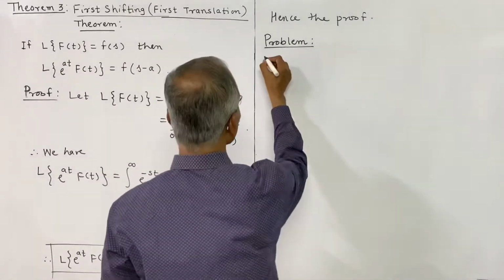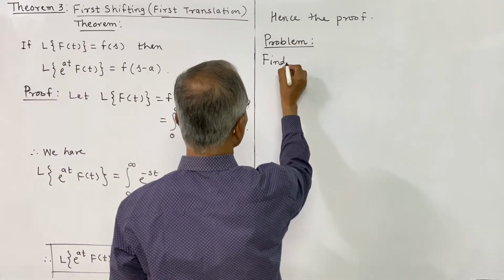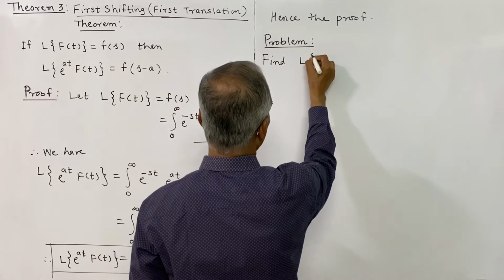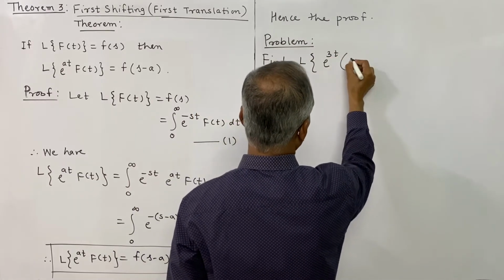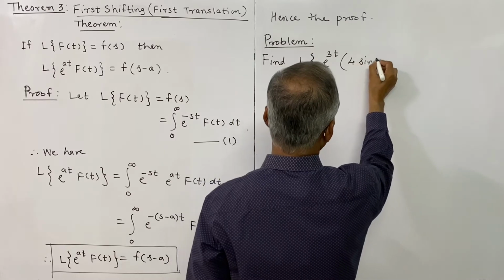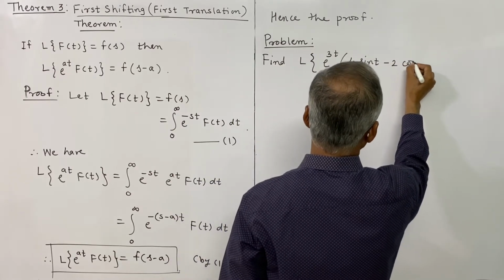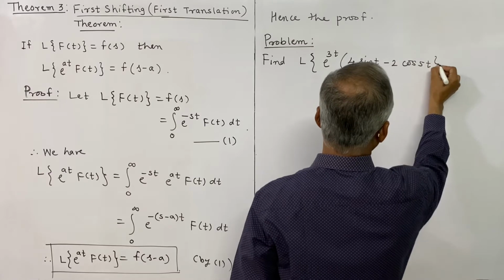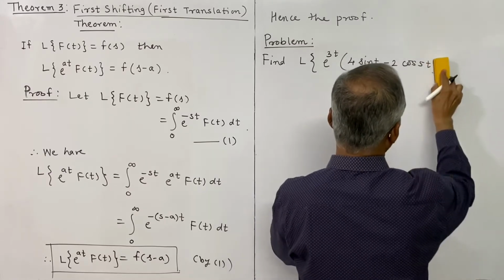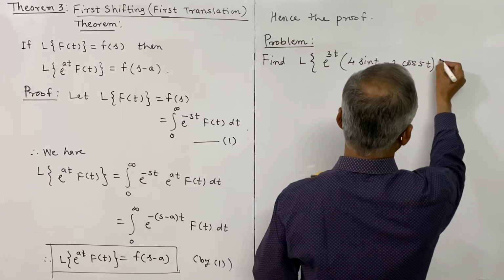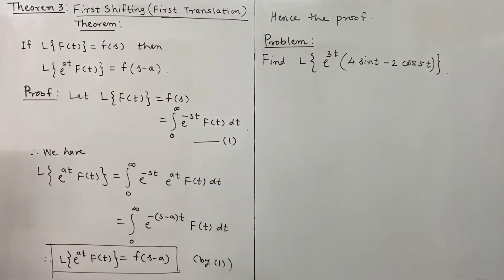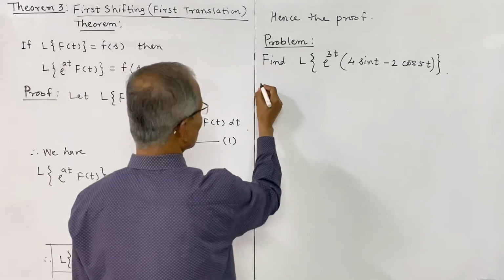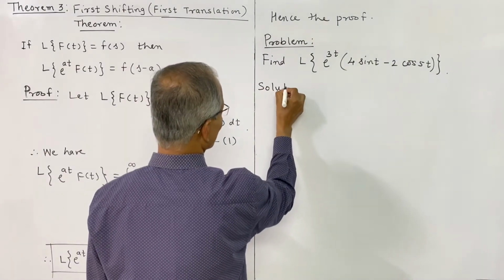So the problem we shall consider, depending on this theorem: find L of e power 3t into bracket 4 sin t minus 2 cos 5t. Any example can be written of this type. Suppose we want to find this Laplace transform, then we shall have the solution for this.